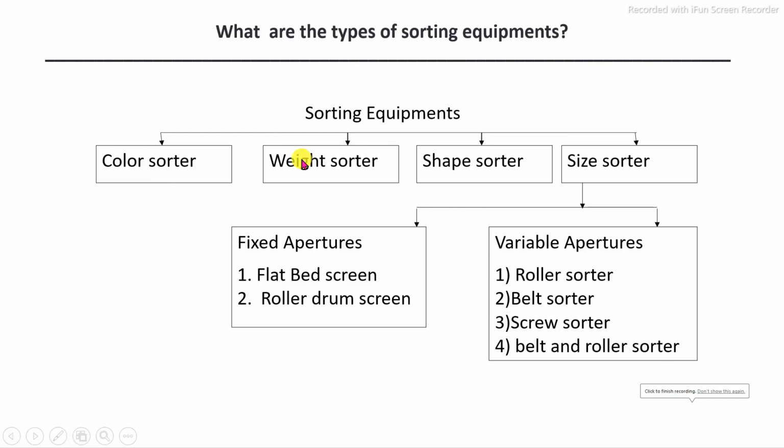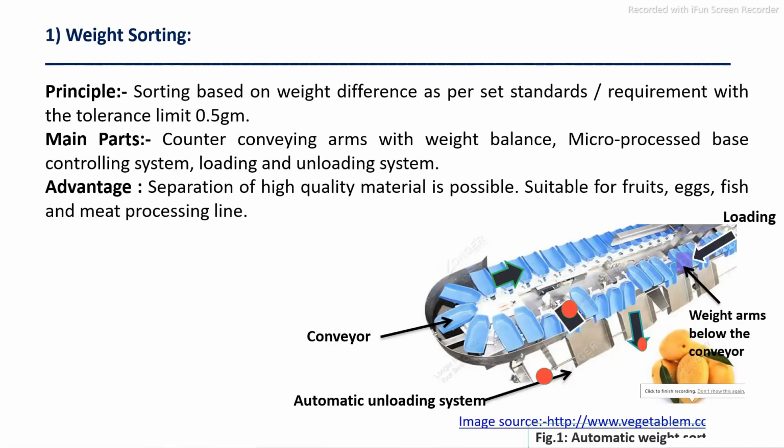Equipments are classified into four groups on the basis of their four properties. That means color sorter, weight sorter, shape and size sorter. Weight sorters and color sorters are also available in a number of designs. The size sorters are categorized into two groups: first is fixed aperture and the second is variable aperture. Apertures mean the opening size. Fixed aperture types include flat bed screen and roller drum screen; variable aperture types include roller sorters, belt sorter, screw sorter, and belt and roller sorters. These are the equipments. Let's start the discussion one by one.